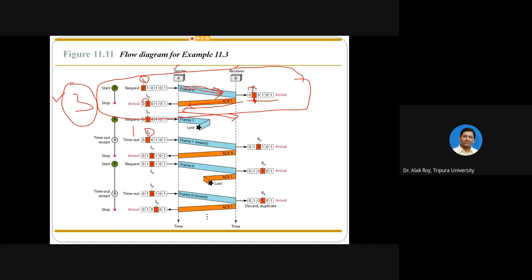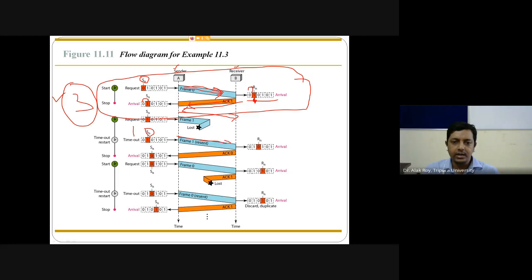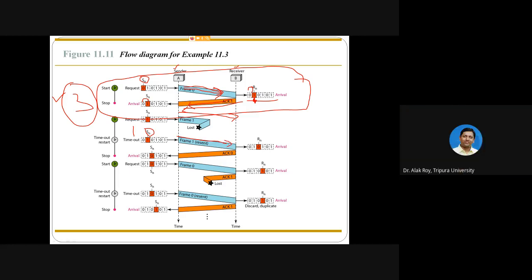After the timeout it resends the frame. Let's take it that this frame 1 is now received. The pointer is moved to the next position, where the frame number is 0, so it transmits ACK 0. If ACK 0 is received successfully, the pointer at the sender side moves from 1 to 0.